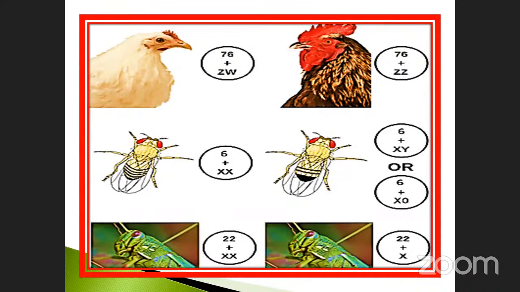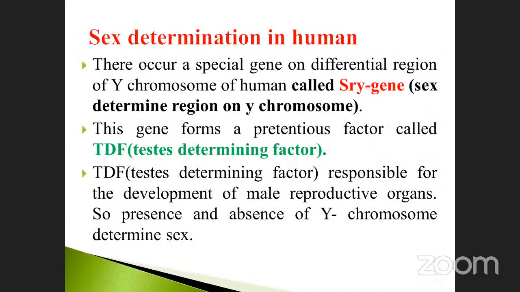Already we saw how many chromosomes are present. Don't forget, housefly 6 plus 2, 8. Here cock and hen 78. What about grasshopper, 23 or 24? 24, so here 23 is there. Sex determination in humans: which one is the example? The SRY gene, the sex determining region on the Y chromosome. Don't forget, the Y chromosome. Which test? Testis determining factor.